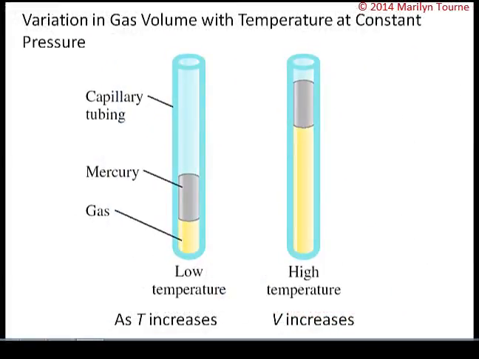So Boyle's Law depends on the temperature of a system remaining constant. But what if the temperature changes? Well, French scientists Jacques Charles and Joseph Gay-Lussac studied this relationship. And what they found out is that the volume of a fixed amount of gas maintained at constant pressure is directly proportional to the absolute temperature of the gas. In other words, if you have constant pressure, the volume of a gas is going to decrease if the temperature is low, and the volume of a gas is going to increase if the temperature is high.